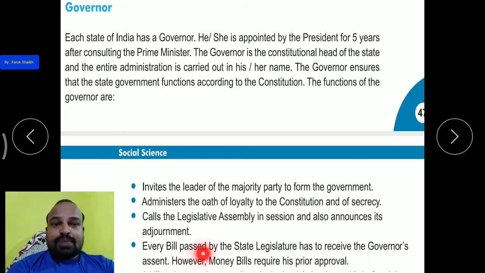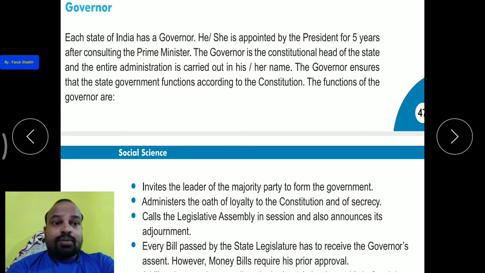Every bill passed by the state legislature has to receive the governor's assent. Okay, from the legislative assembly, which bills are passed? Money bill, it is about the act, budget bill. If it is already passed by the legislature, then this bill will go to the governor for his assent, for his signature, for his approval.